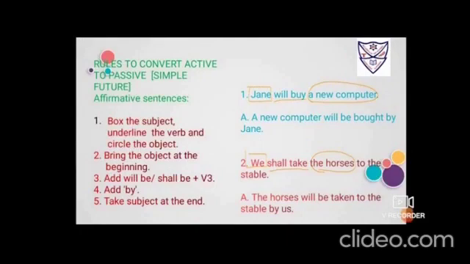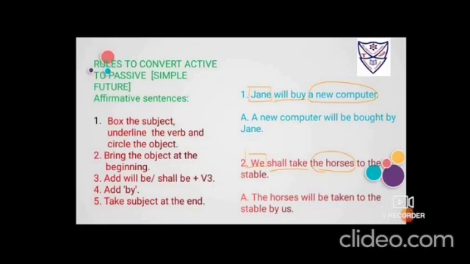So these 2 steps will be same. Add will be or shall be as per the need, as I have told you, first person, second person and third person, plus verb in its third form. Now as I have told you that WH is a best friend to the helping verb, similarly the be form is best friend with the action verb which is in its third form. Fourth step is to add by, and then fifth step is to take the subject at the end. We'll practically put these 5 rules into practice.